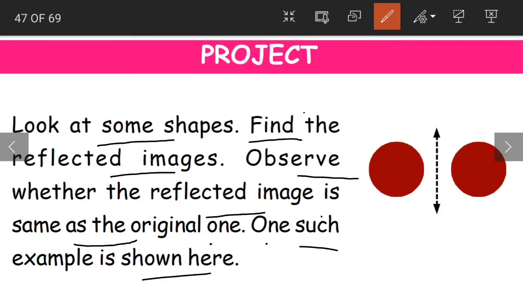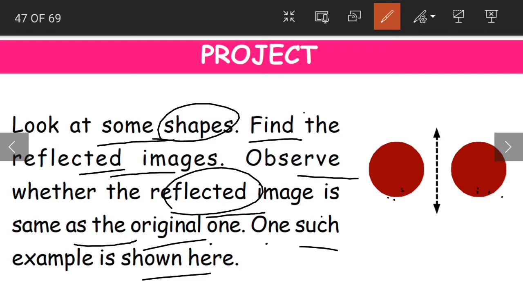So, what is our project here? We have to take some shapes and then find out their reflected images. Now, from those we have to point out the shapes that have the reflected image same as the original one. For example, if you take a circle, can you tell me which is the original one and which is the reflected one? No, we cannot distinguish. Why? Because both are exactly the same. The original and the reflected image are exactly the same for a circle.